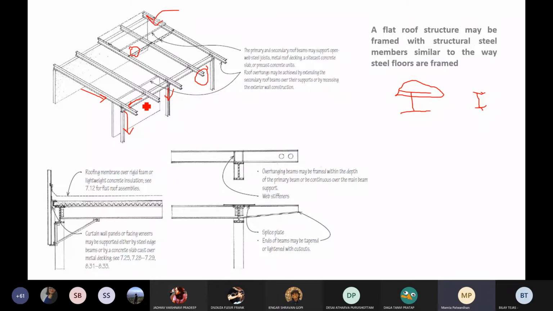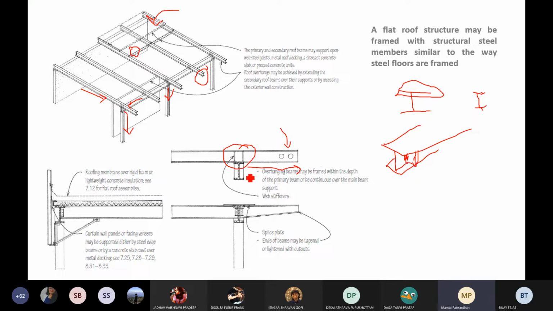Okay. In this case they've shown a slight overhang of the roof. So in this case this is the overhang, right? And because there's an overhang, you have to take care of this load here, the force that will act here. They have put here what we call web fasteners. So that is your I beam, right? You will have plates that are web fasteners here. Okay, that will be welded here at this edge. Okay, so that's all there is to it, correct?